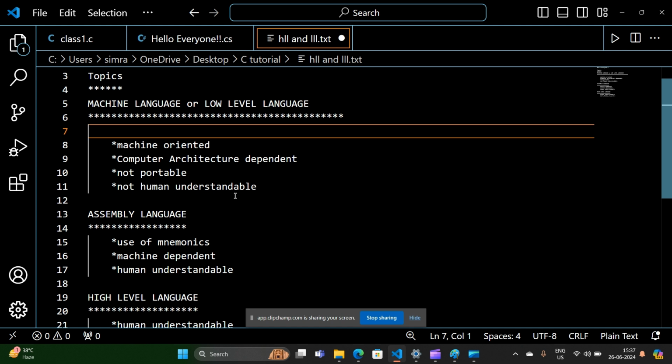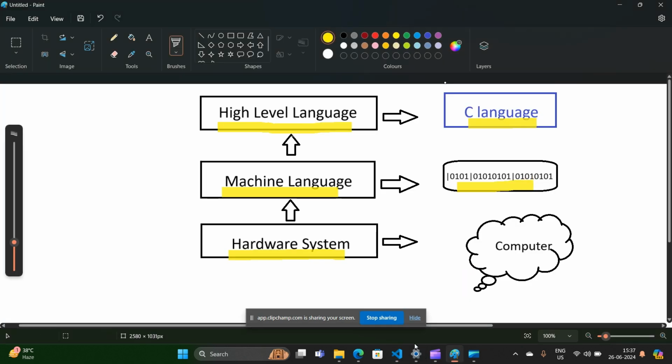So here you can see the advantages of machine language. You have seen those zeros and ones. The computer understands zeros and ones.